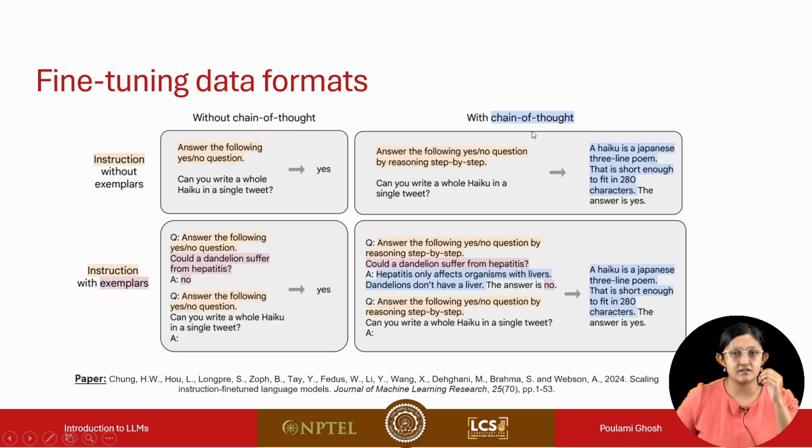Another thing that you can try is using chain of thought prompting, where you ask the language model to reason step by step. And here also there are two variations. You can give examples, or you can simply ask the question without any example. So there are 4 different variations in the data format. This can be useful, and this technique was also discussed in the paper.